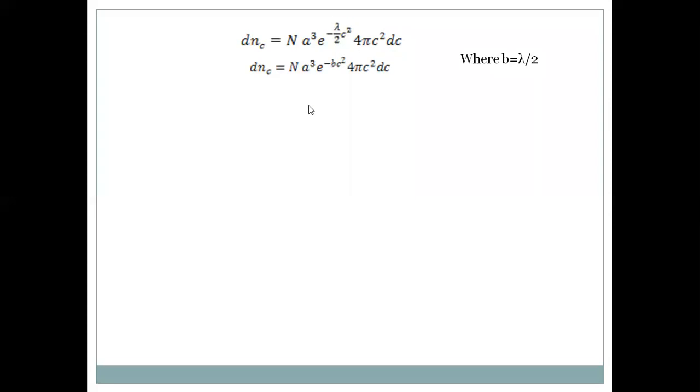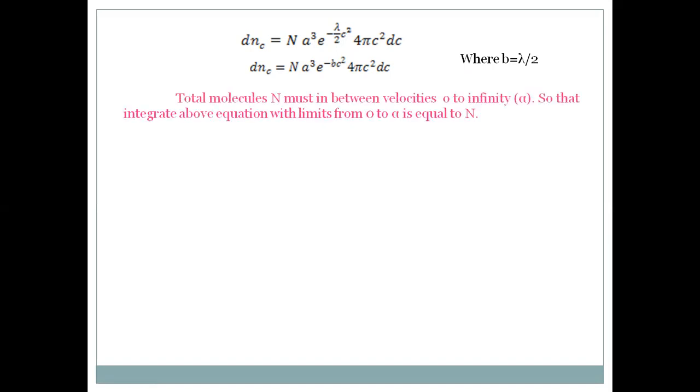Now what is the value of a and what is the value of b? Of course, these a and b values can be determined by using statistical methods. The total number of molecules n has velocities between 0 and infinity, because the velocity of any molecule may be 0 or infinity or in between. So integrating this equation must give n, because the total molecules have velocity between 0 and infinity.